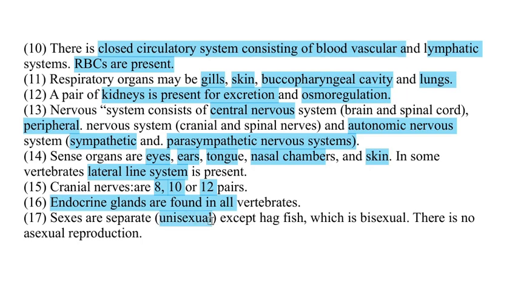That means the male and female have different genitals, except the hagfish, which is the exception, being bisexual. That is, there is no asexual reproduction. Asexual reproduction in vertebrates is totally absent.